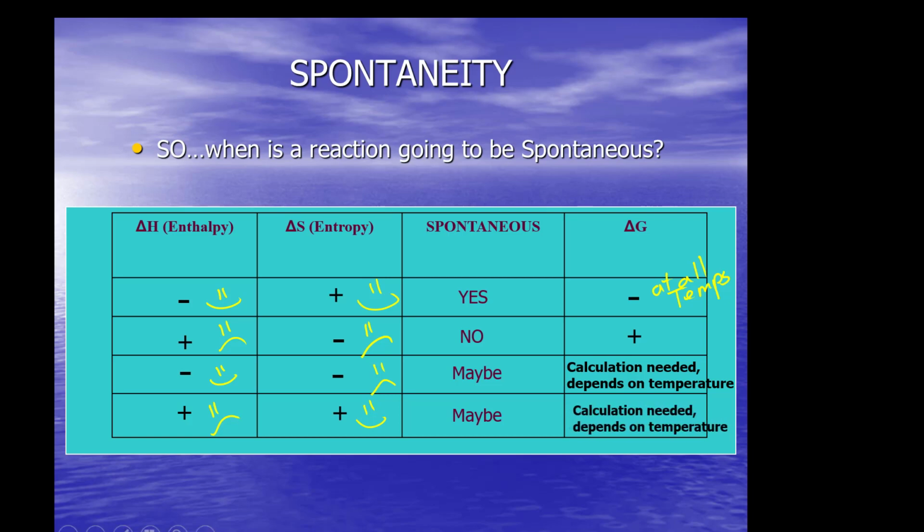Okay, same thing here. For maybe spontaneous based on S and H, you have to do a calculation. It depends on temperature. What calculation does it depend on? It depends on this calculation: delta G equals delta H minus T delta S. That's the calculation needed, because it's the temperature that's going to determine if it's spontaneous or not.